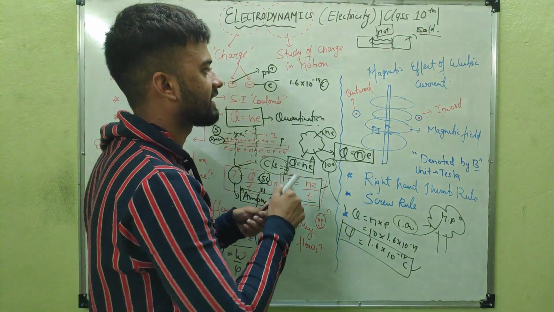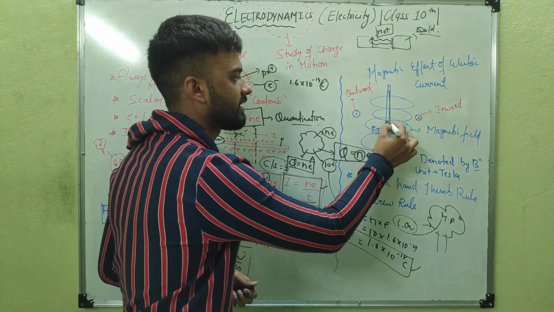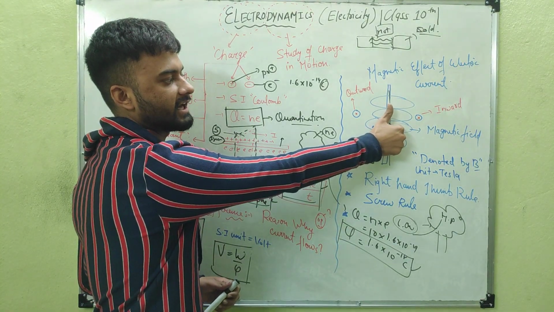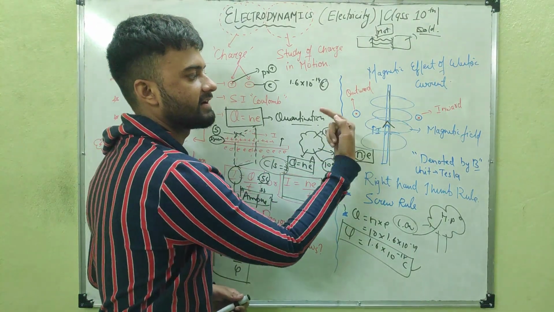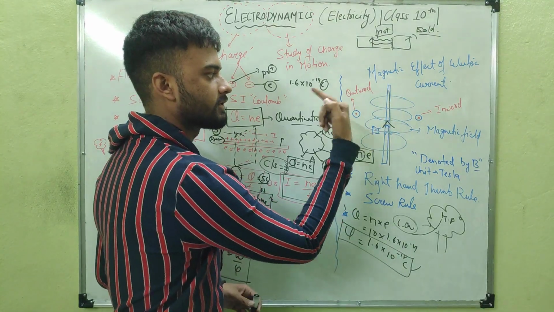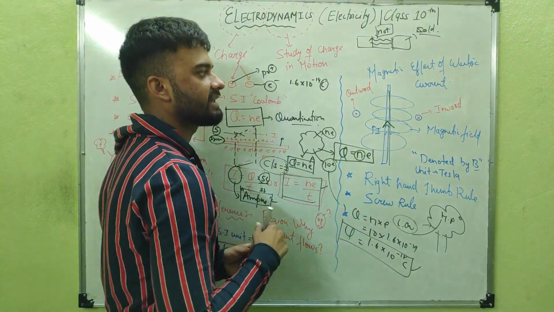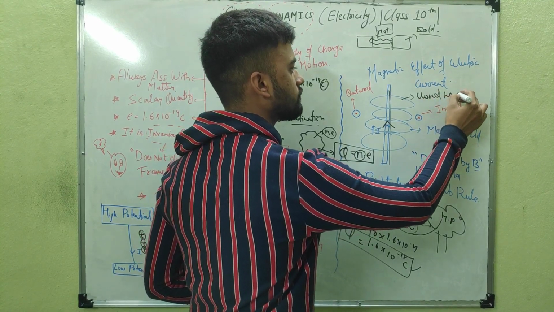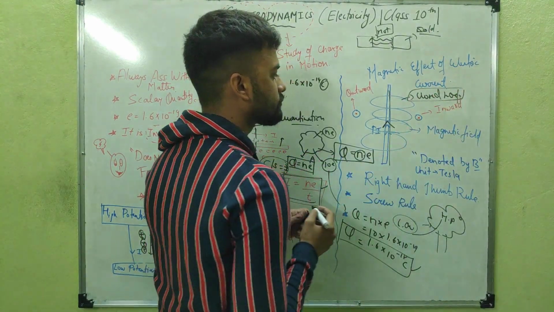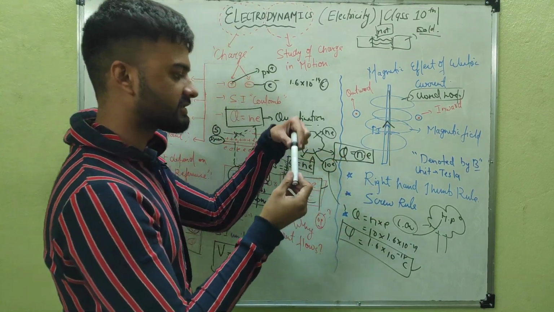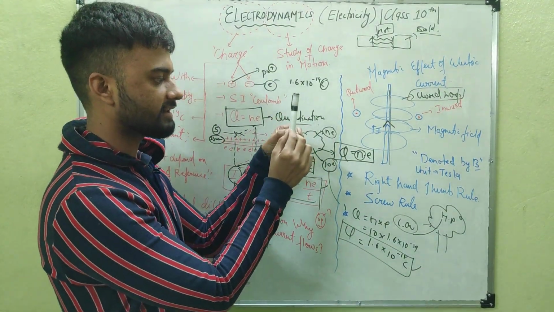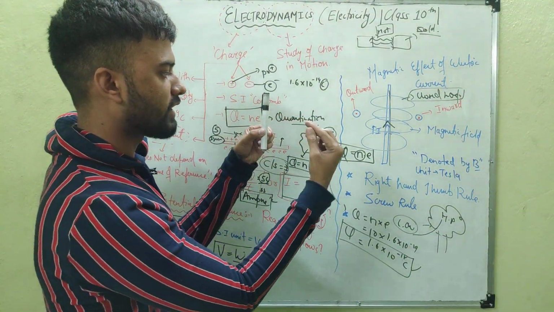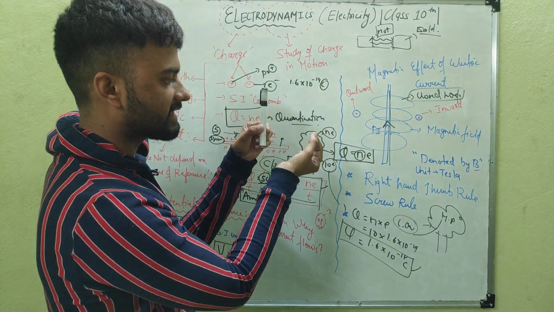If the conductor is like this, in which current is flowing upward, we point our thumb in the direction of current, and we will see the magnetic field lines are like this. They are always closed loops. Suppose this is a conductor, then current is flowing and the magnetic field is like this. If I want to know the direction at that point,